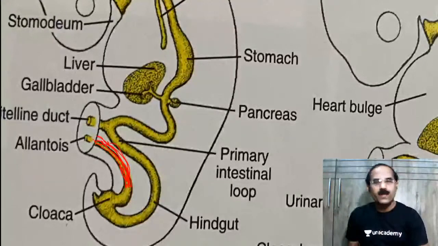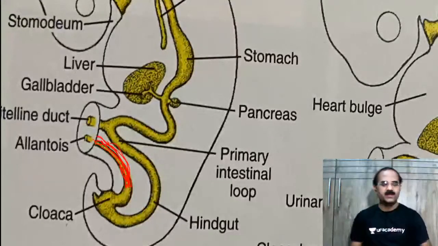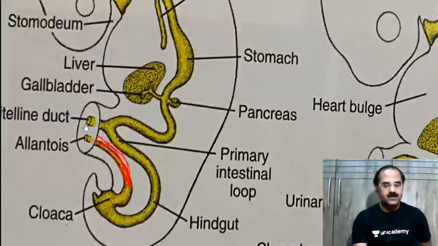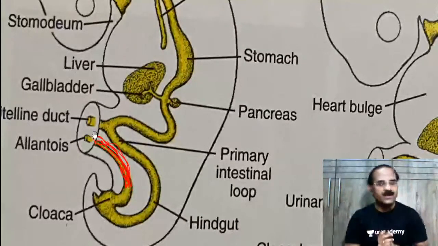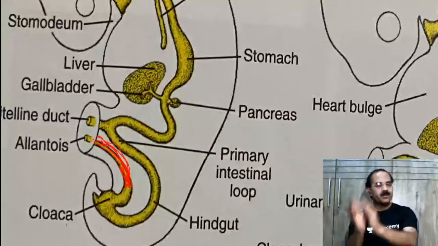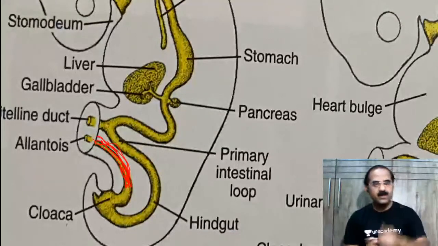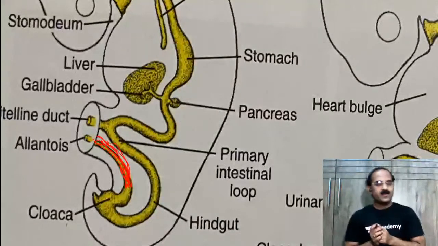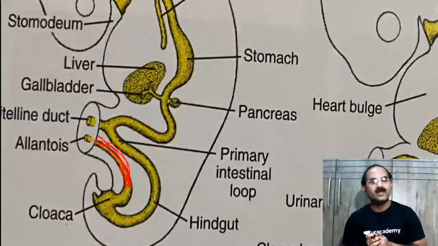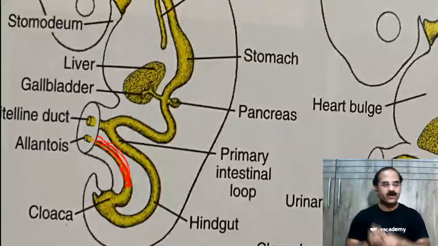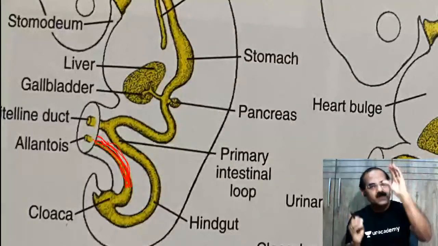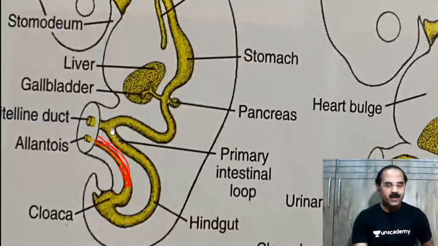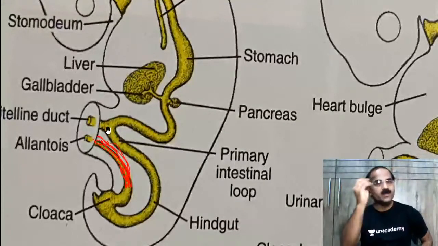What is this known as? If the vitelline duct remains persistent, creating a communication between the midgut and the umbilicus, what is that known as? No, it's not Meckel's diverticulum, Shahrukh. This is what we call the fecal fistula. If the entire vitelline duct remains persistent, the child will be passing feces through the umbilicus, and this is what we call a fecal fistula.